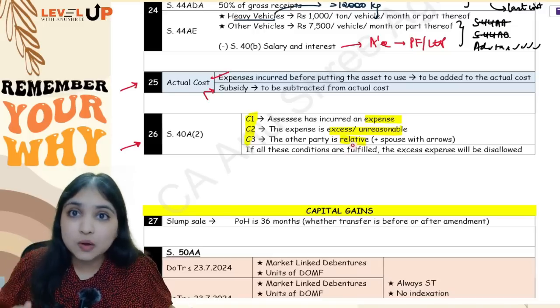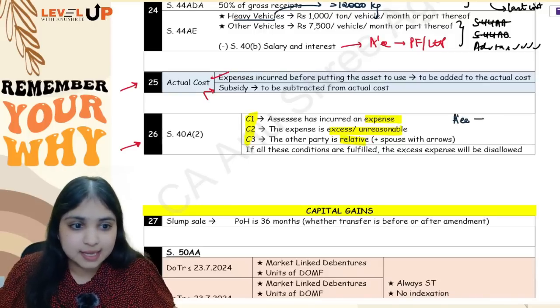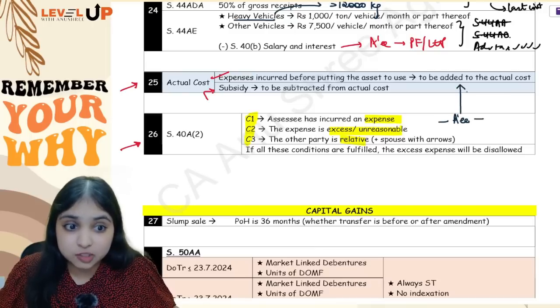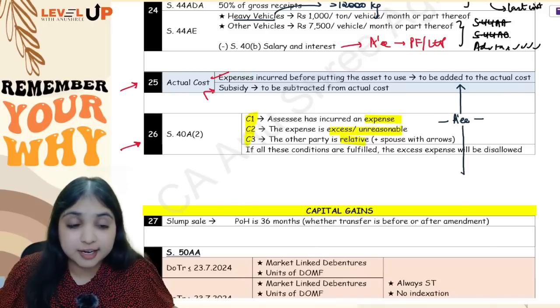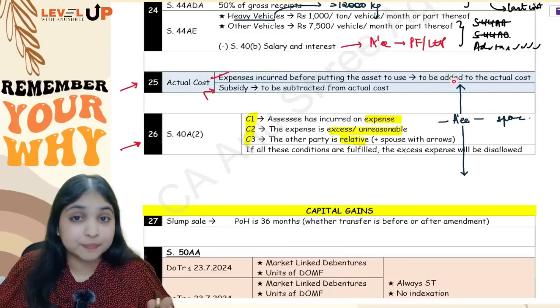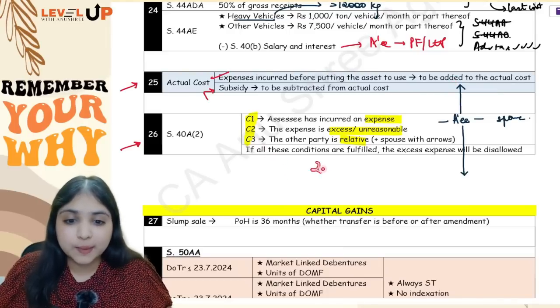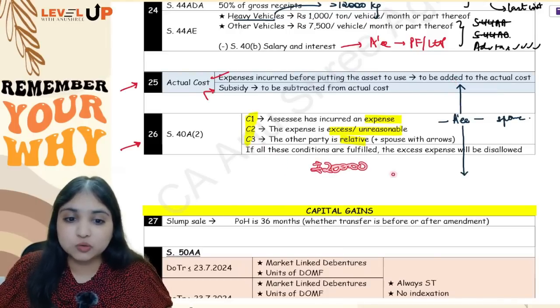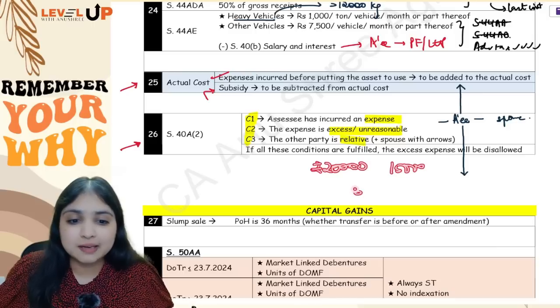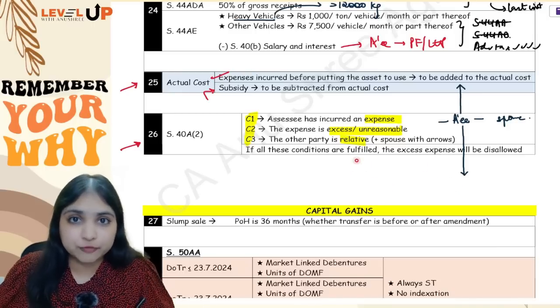Okay. Now see, relative means what? Relative means if I am the assessee, then my brother, my sister, my parents, grandparents, great-grandparents and so on, my children, grandchildren, great-grandchildren and so on, and my spouse. Now here very often this adjustment comes in the examination. Okay, like for example, they say assessee has paid a salary to employee 20,000, but the market rate is only 15,000. So excess salary of 5,000 has been paid, and that employee happens to be the brother-in-law of the assessee.